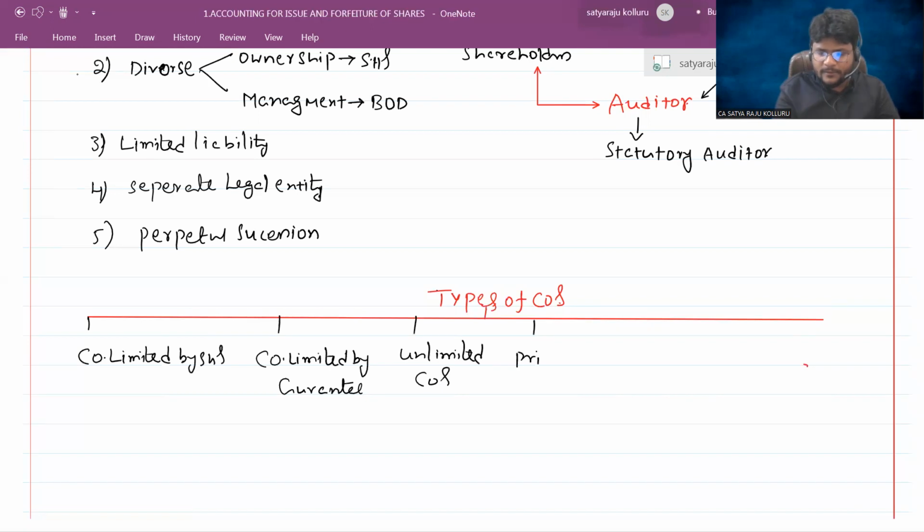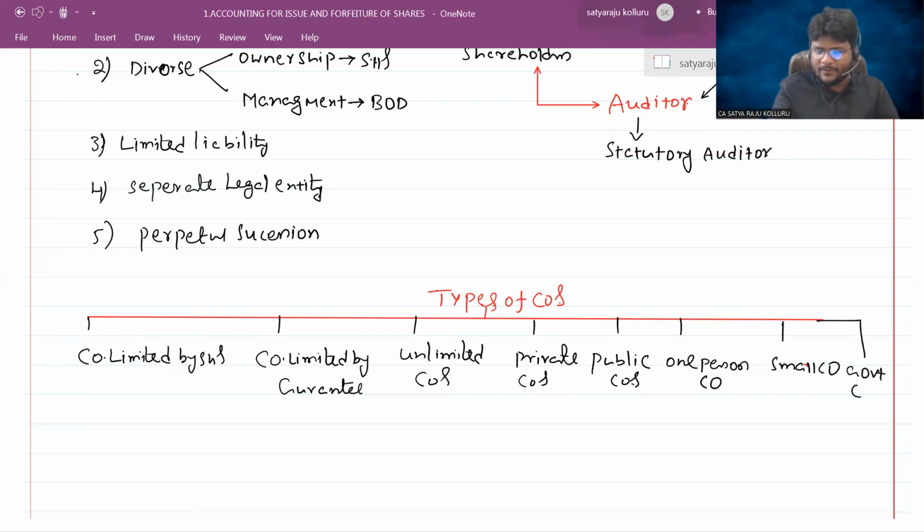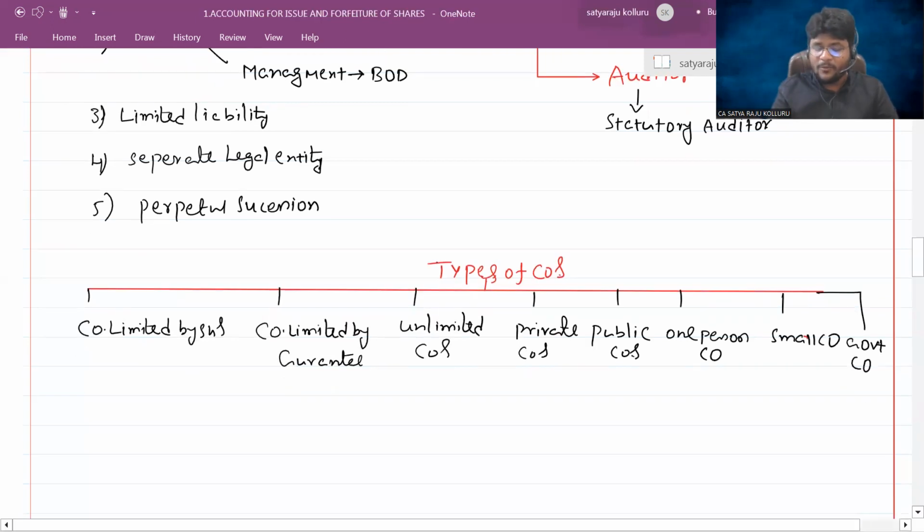Private companies. Public companies. One person company. Small company. Government company. Some more are there.